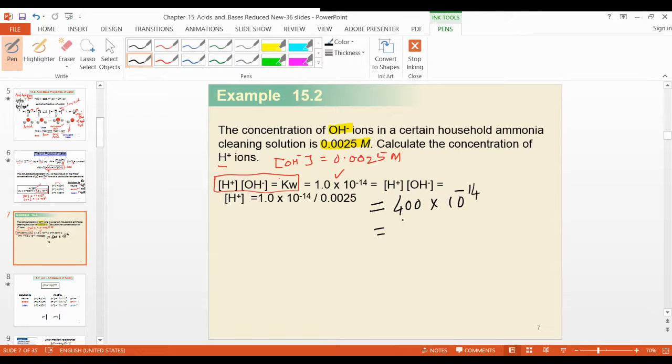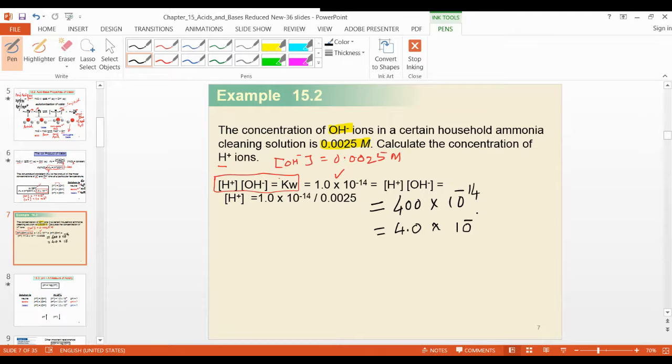So you will write in decimal. If you write 4.0, 100 times less, what will be the value here? 10 to the power minus what? Come on, this is simple mathematics. Minus 12.